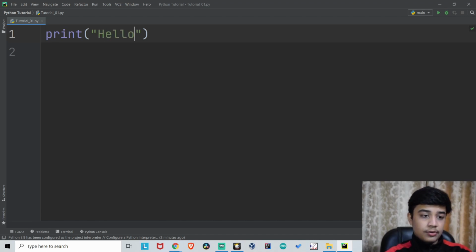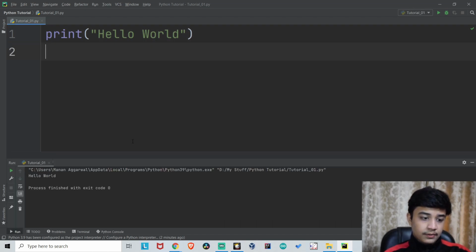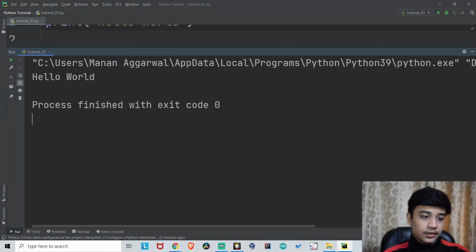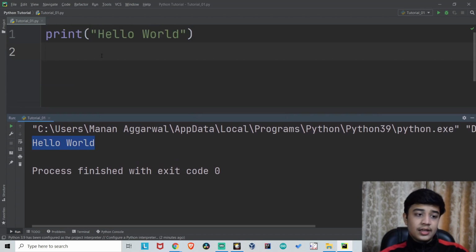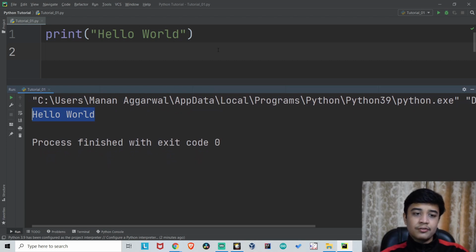So type hello world, and now right click, run tutorial1, and here we can see our output. Congratulations everybody, you just wrote your first code, which is hello world. This is the first code which every programmer is taught when he is learning a new language or he's getting into programming. So this much is for this video. If you don't understand what print is, I will talk to you guys about this in the later videos, so don't worry, you just have to install these softwares, and I was just giving you the introduction.